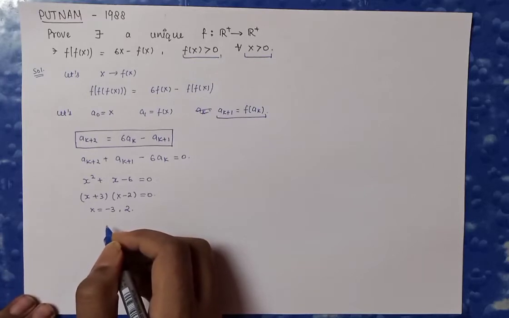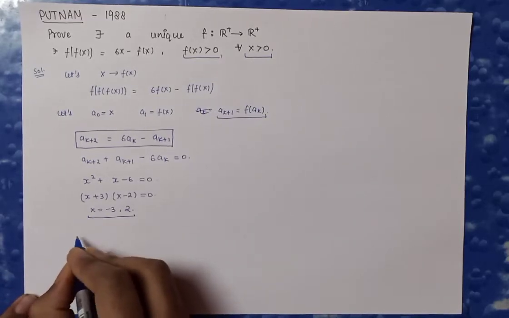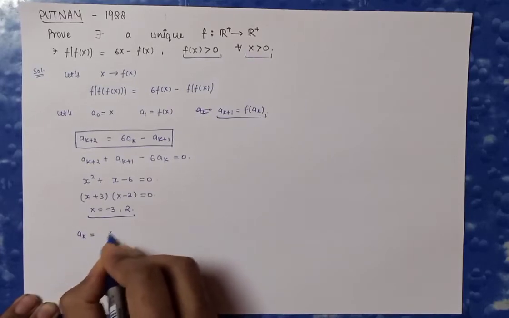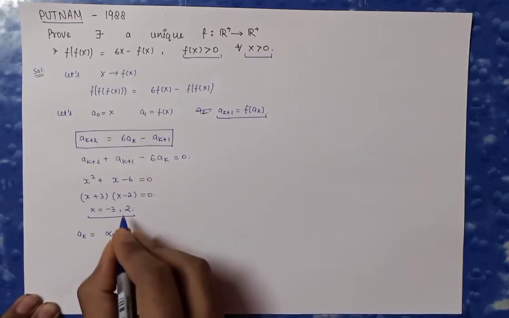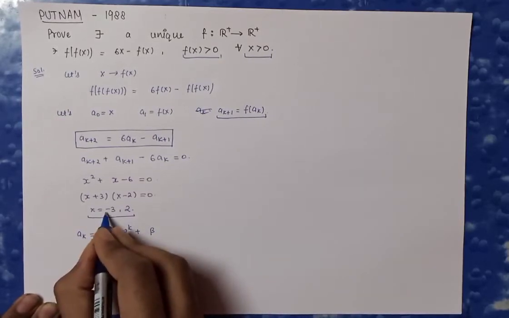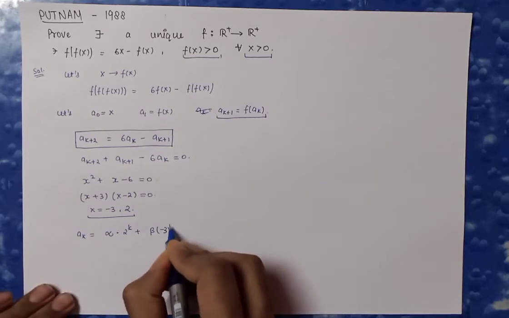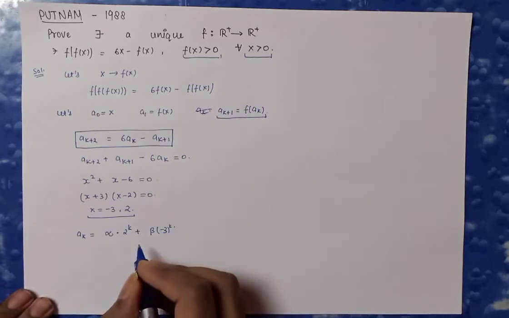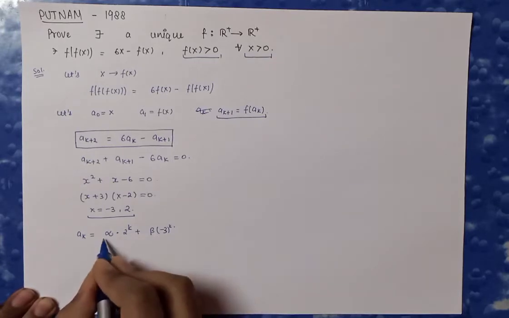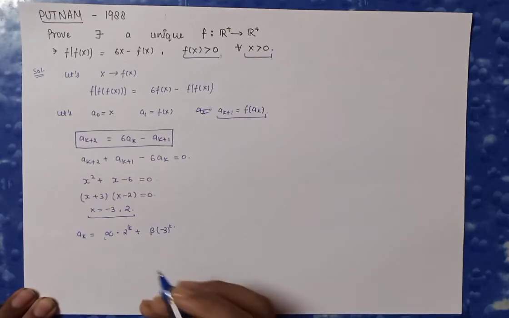Now we all know that after getting the roots, we can write that a(k) equals some alpha times this root raised to the power k plus some beta times another root raised to the power k. In the next step, what I am going to do is find this alpha and beta in terms of a0, a1 or a2 likewise.